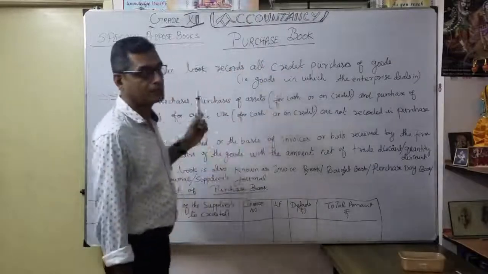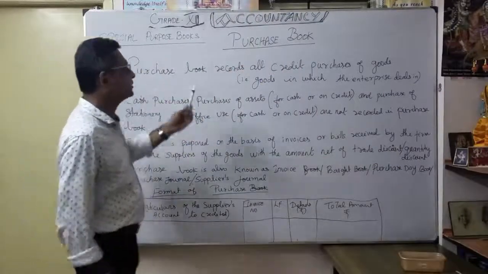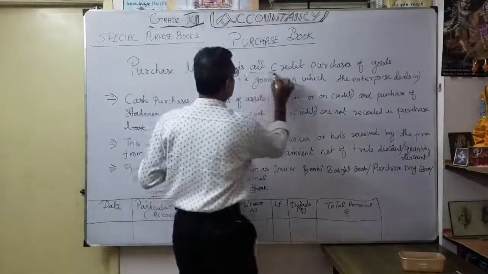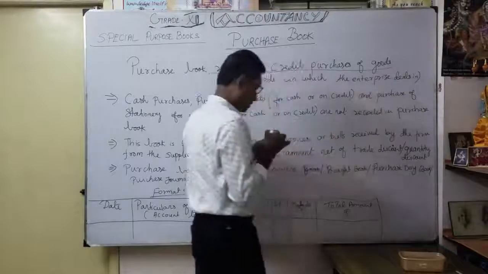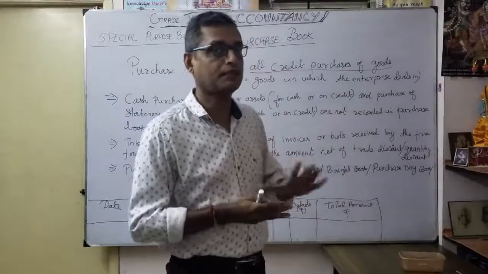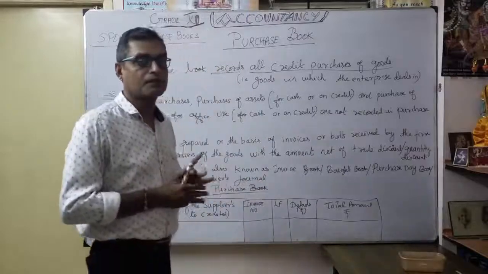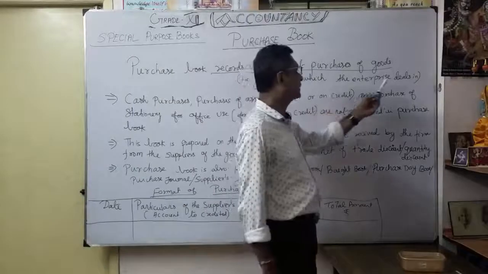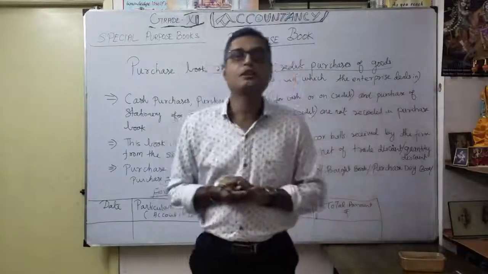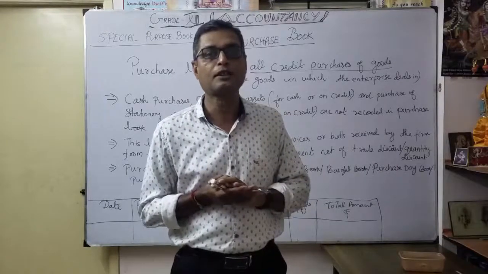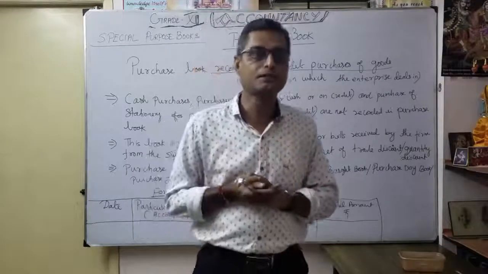See here, under the special purpose books, now we are going to see the purchase book. So what is the meaning of purchase book here? The purchase book records all credit purchases of goods. So we are going to record only the credit purchase of goods, not cash transactions. Only credit transactions. For example, you are dealing in the computer business. So for any computers you purchase on credit, you want to maintain a purchase book.